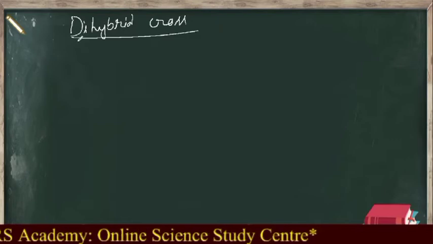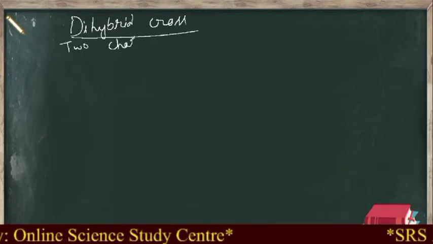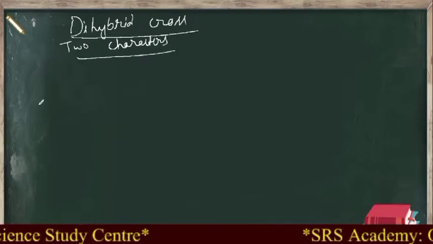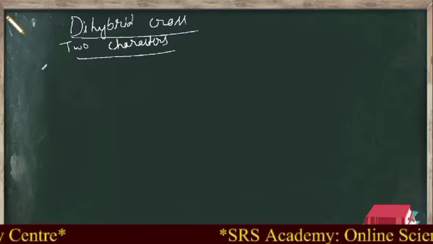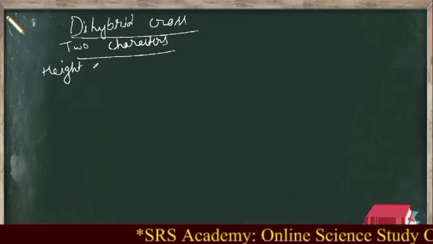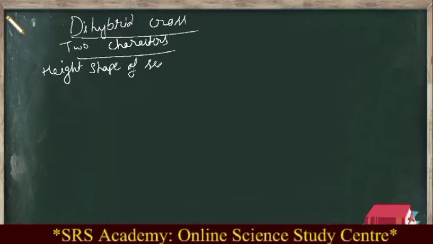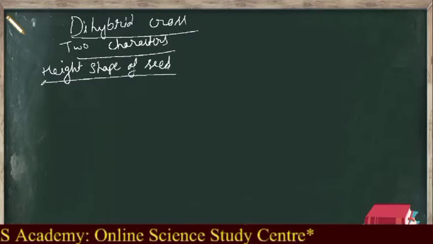Now what do you mean by di? Just now I said two. That means we have to select two characters for our example. Just now we will take up the same examples. Two characters. Which one? We'll take height, and the second one, shape of seed. Okay, so there are two characters.